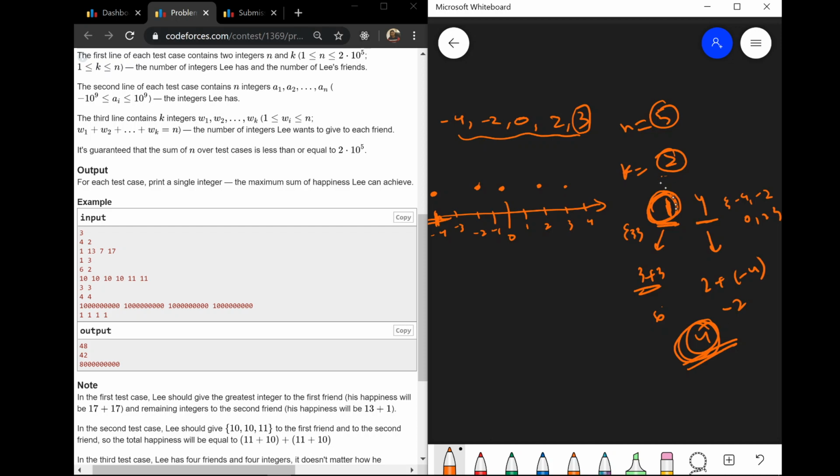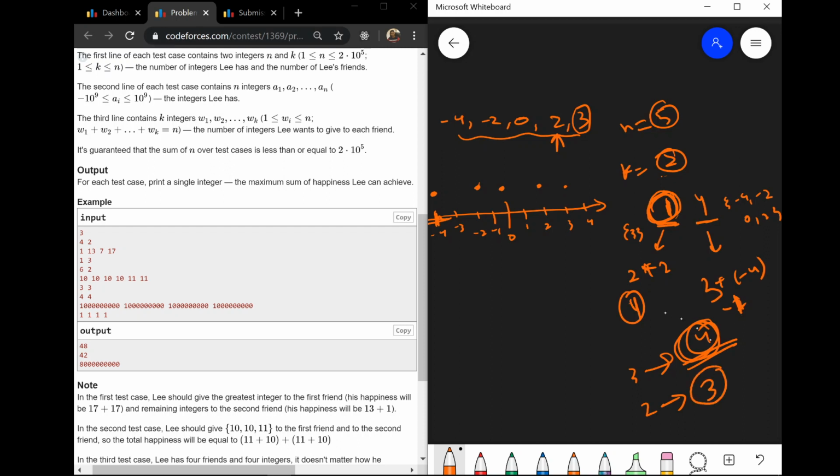Suppose we give 2 to this friend with 1, then it would be 2 plus 2, which would be 4, and this would be 3 plus minus 1, which would be minus 1. So the answer would be 4 plus minus 1, which would be 3.